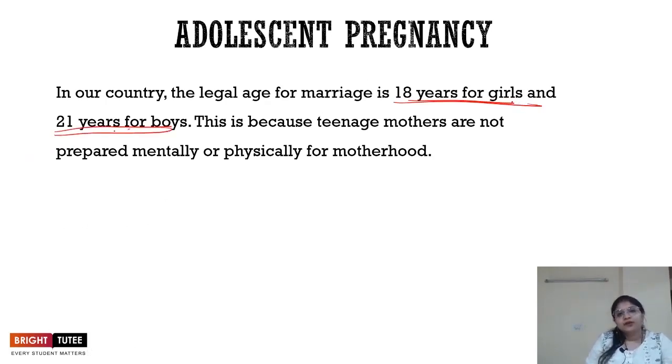Because teenage mothers are not prepared mentally or physically for motherhood. It's a very, very important phase of life. A girl should be able to carry the child, and should be able to understand the responsibility of being a mother, right? So keeping this in mind, child marriage has been abolished, and the ages for girls and boys have been raised to 18 and 21 years respectively, so as to avoid the